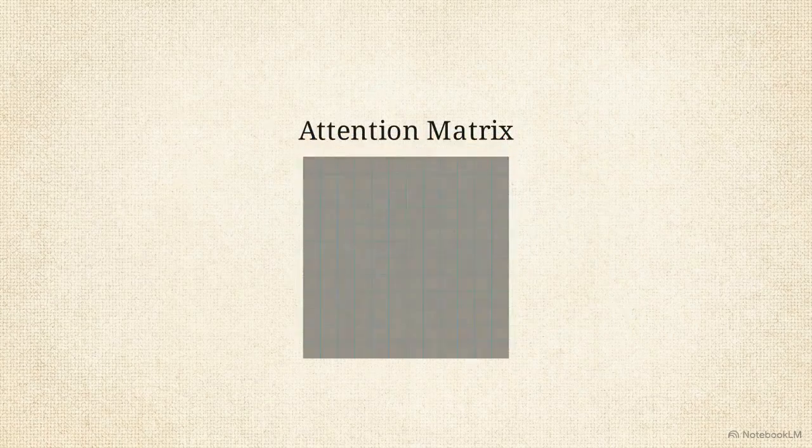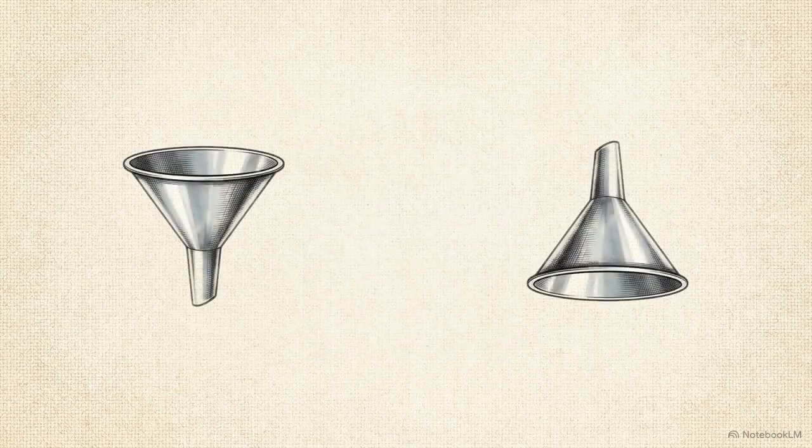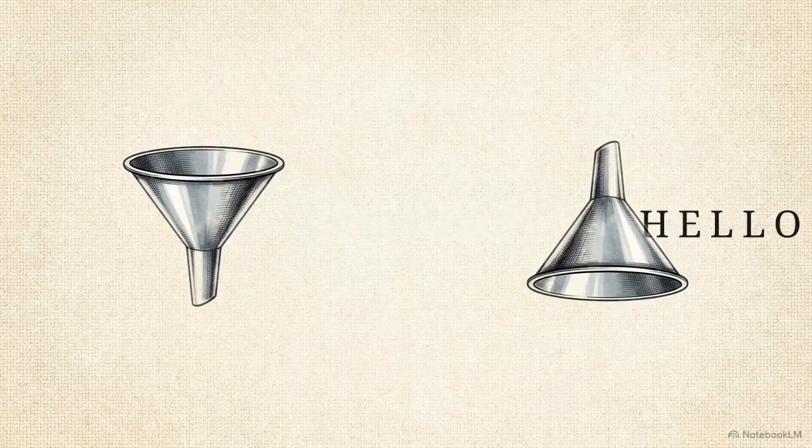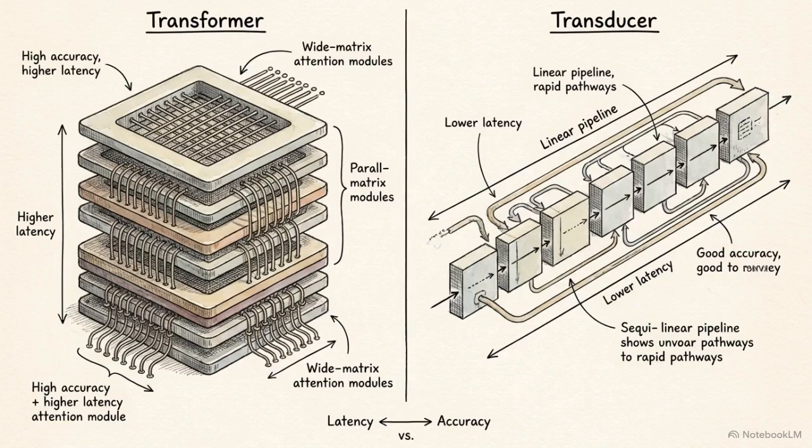This sequential constraint is removed in offline processing. Transformer architectures allow for parallel processing, where the entire input sequence is analyzed simultaneously across an attention matrix. Both systems utilize an encoder-decoder dynamic. The encoder transforms the input features into an internal representation, which the decoder then uses to generate the final output. The choice of sequence model defines the deployment capability, balancing the parallel accuracy of a transformer against the sequential, real-time response of a transducer.